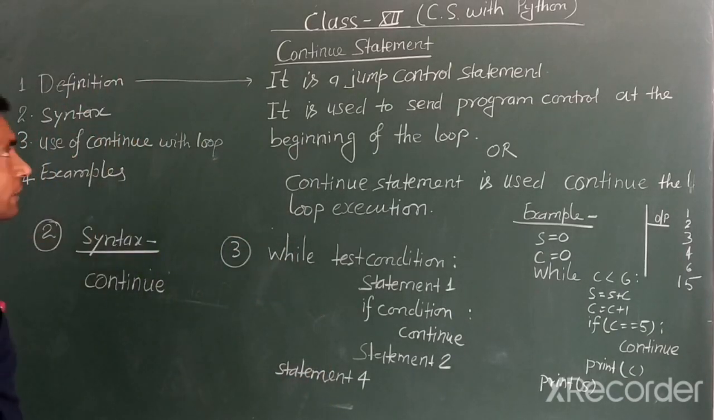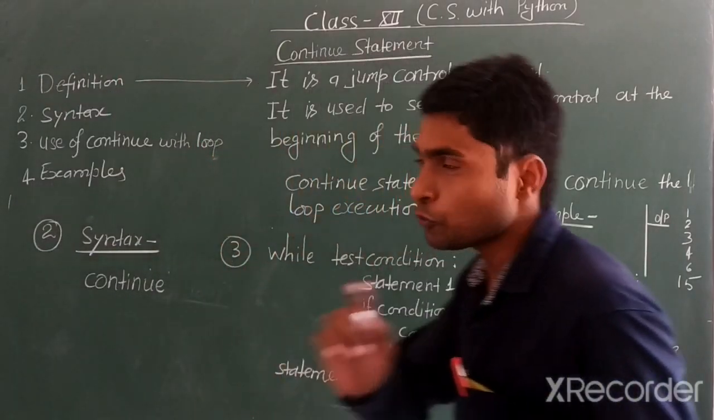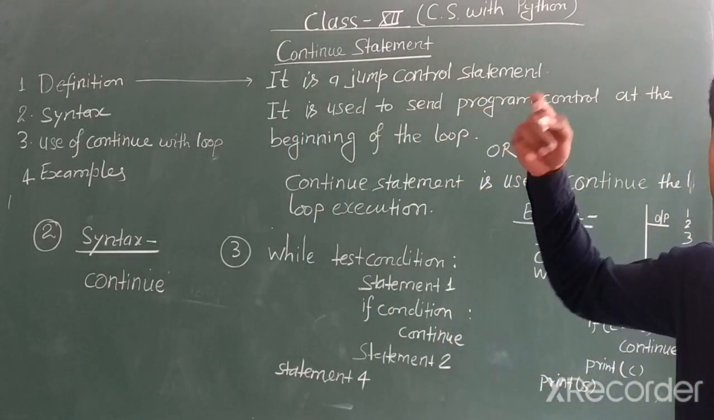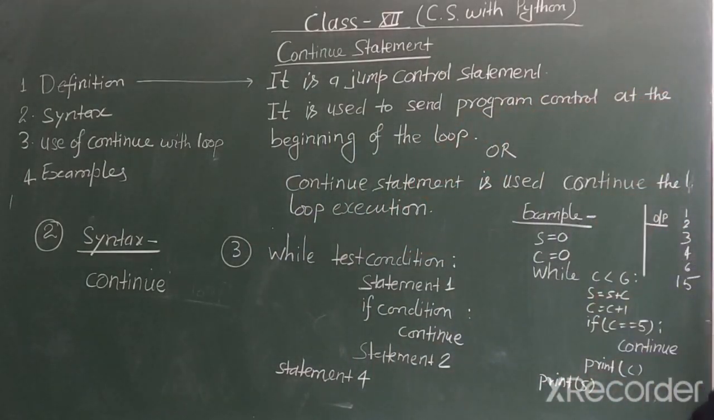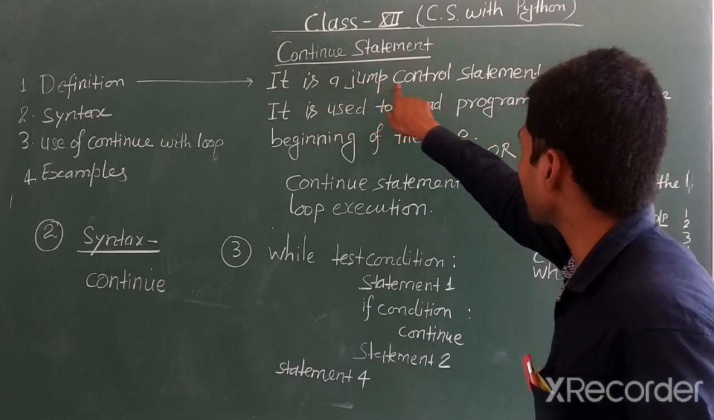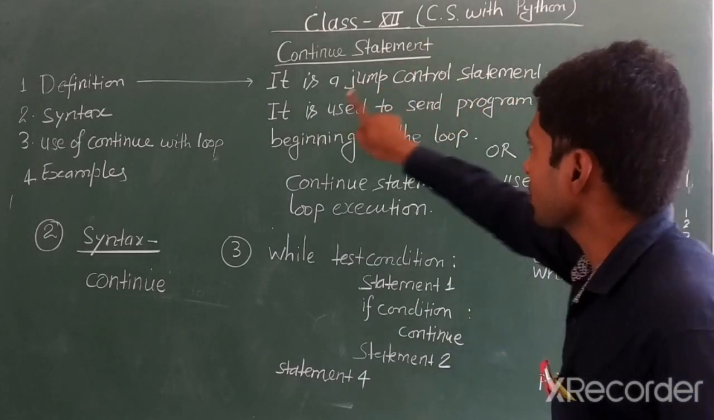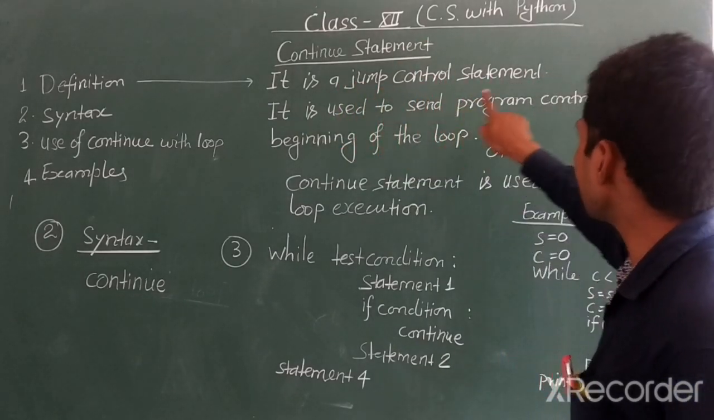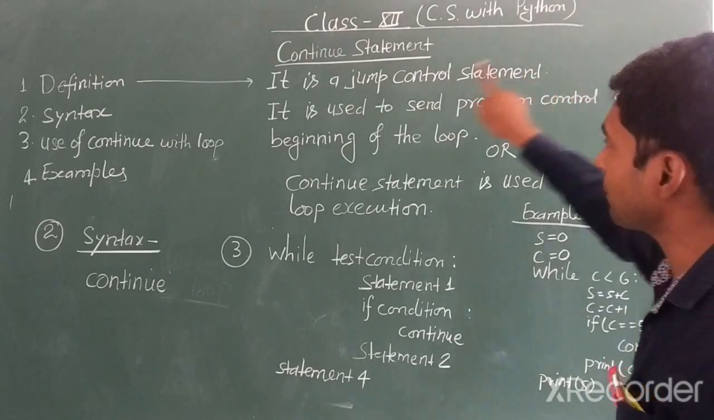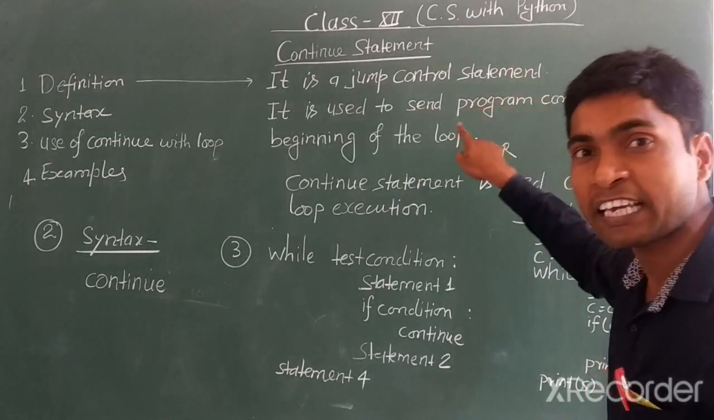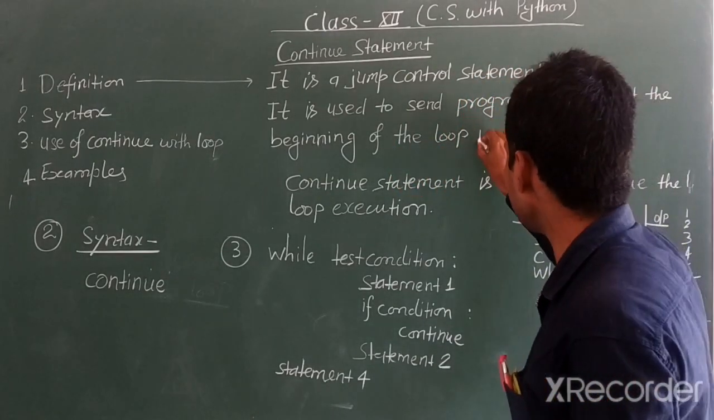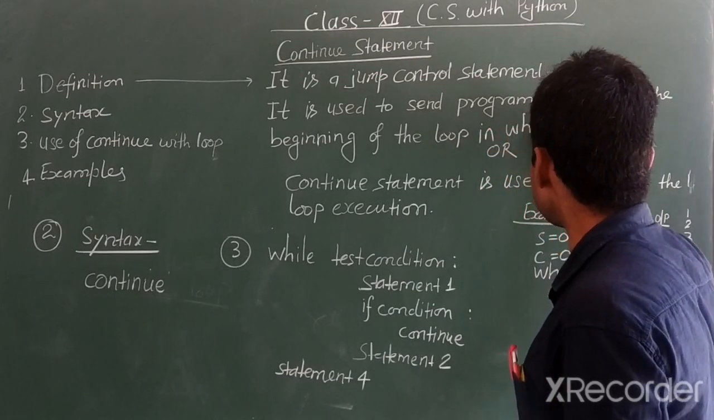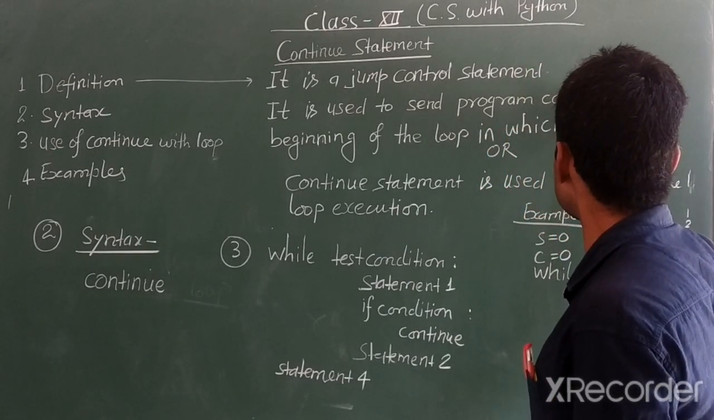First, definition. I am giving you 2 definitions here, and you can accept whichever is best. It is a jump control statement which is used to set the program control at the beginning of the loop in which it is used.